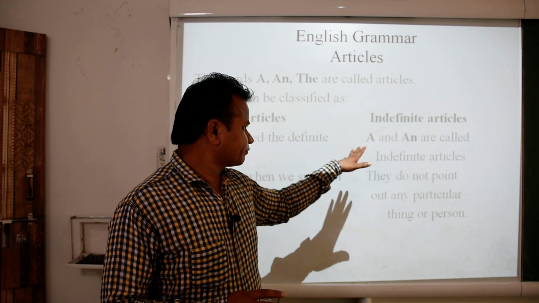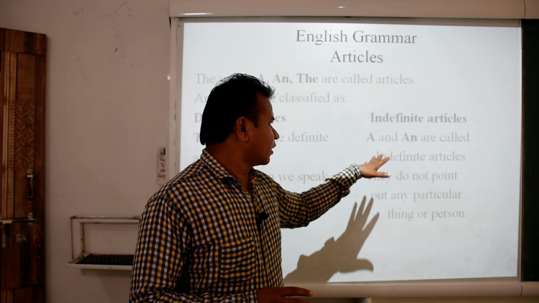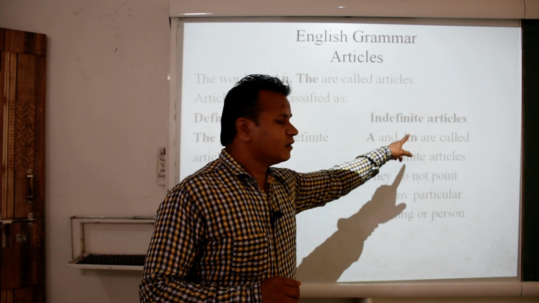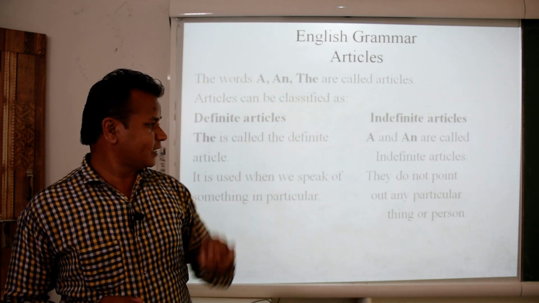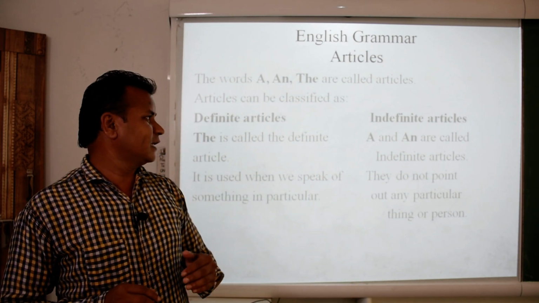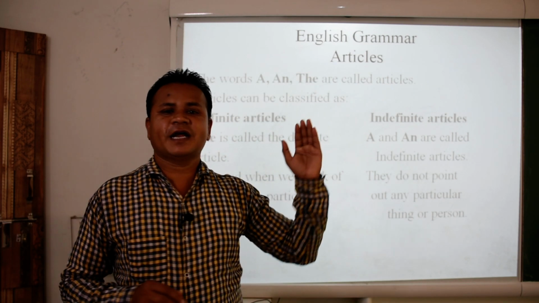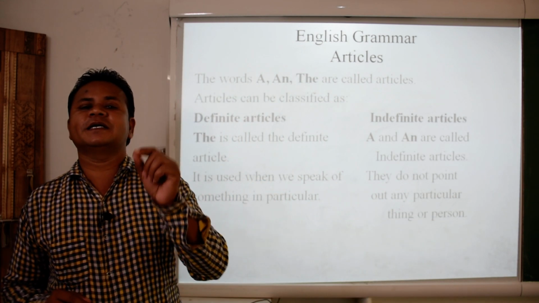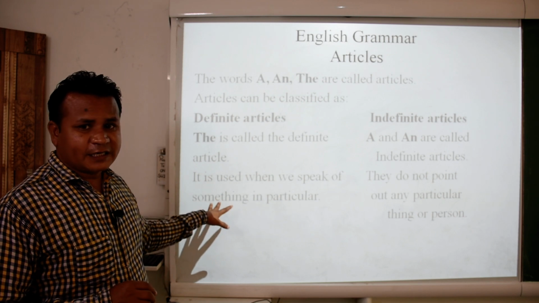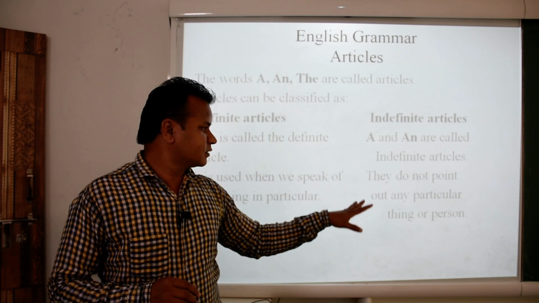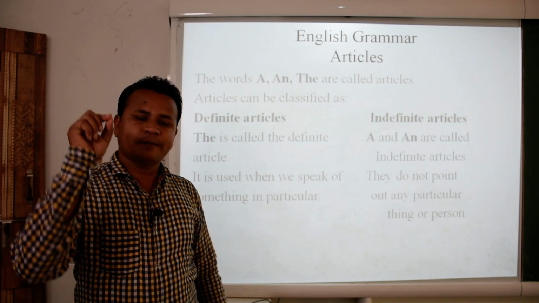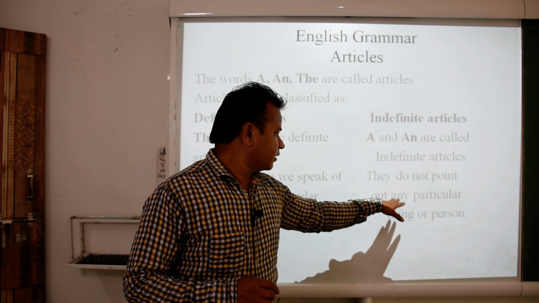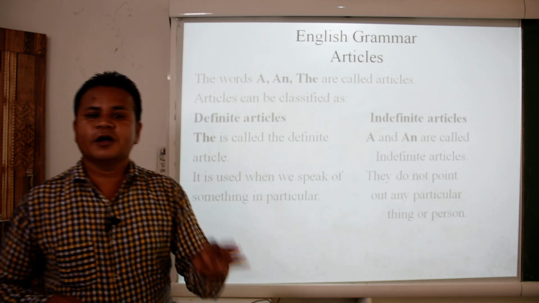Now, the other part: a and an are called indefinite articles. These two words, a and an, are called indefinite articles. Why is it so? Why are they under indefinite article? Because they do not point out any particular thing or person. As I told you, definite article points out a particular thing or person, but indefinite article does not point out any particular thing or person.